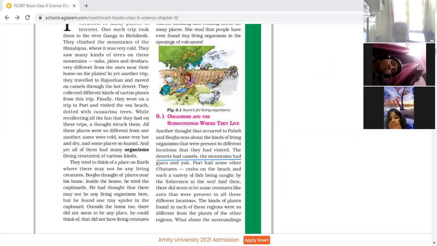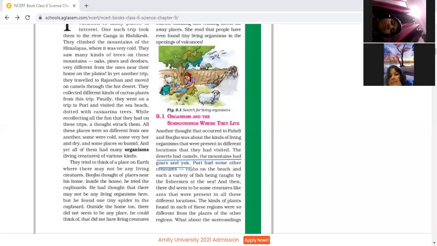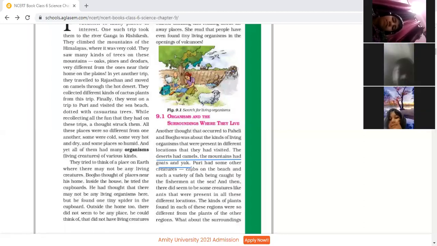And then there did seem to be some creatures like ants that were present in all these different locations. The kinds of plants found in each of these regions were so different from the plants of the other regions. What about the surroundings in these different regions?